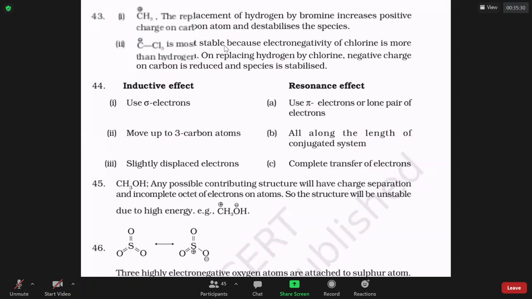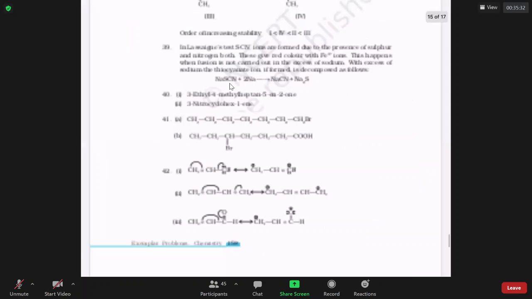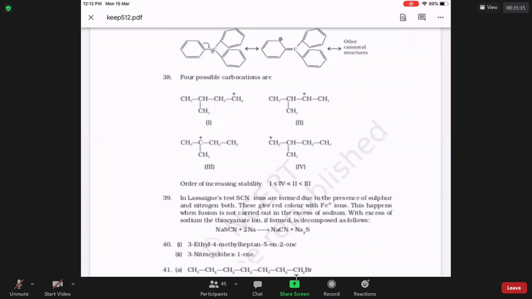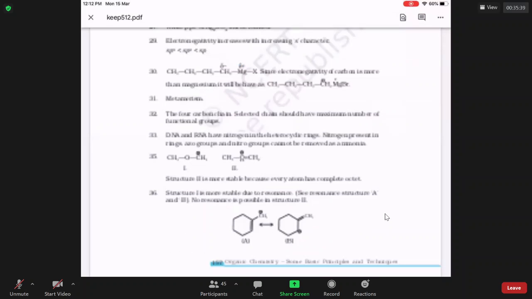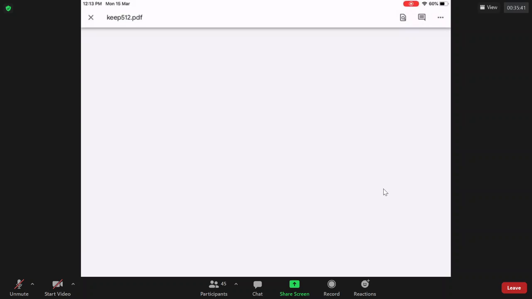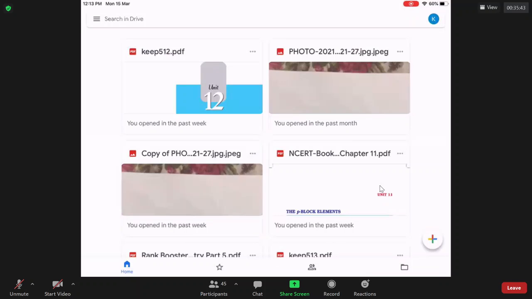So this is the book. Do you have this book, sir? First I will send it and talk to you, because this book has both.